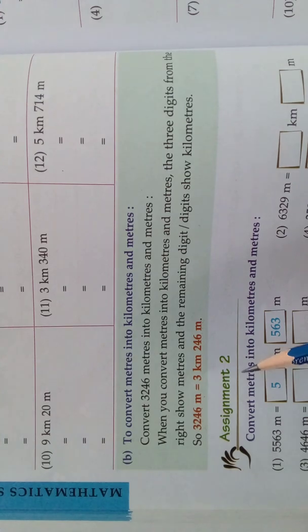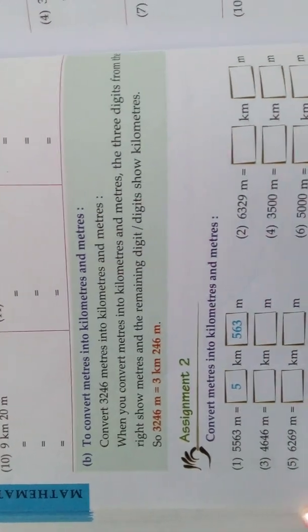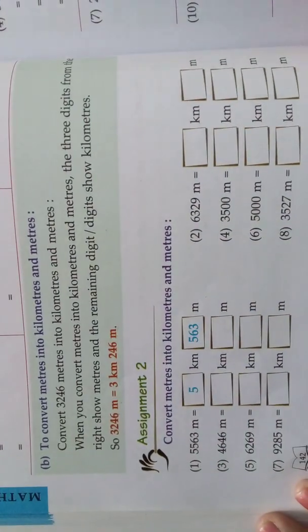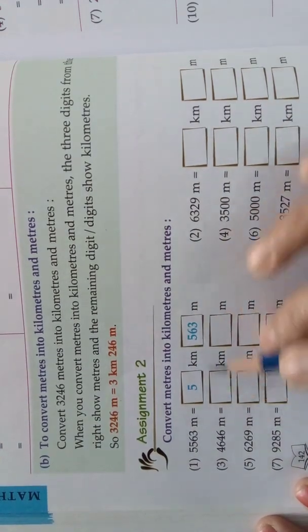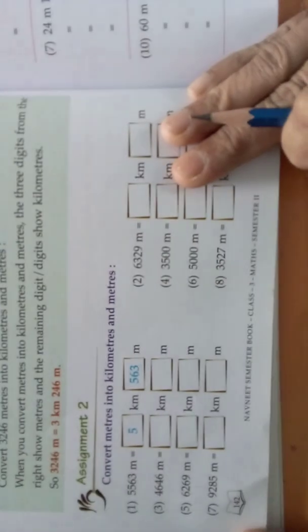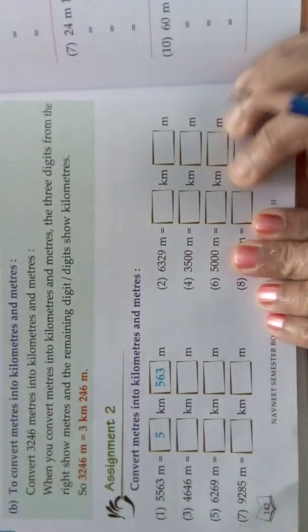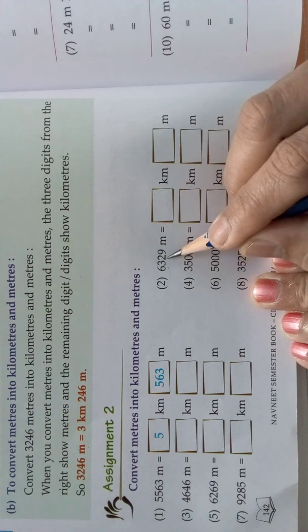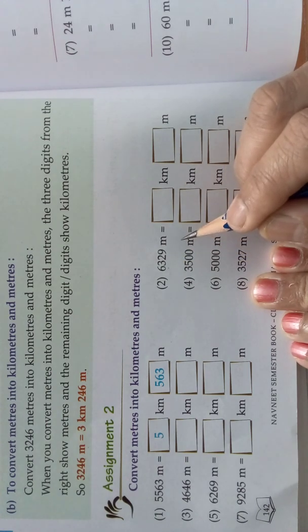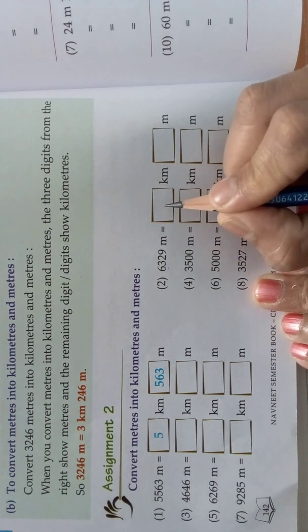Understood, children? Come, we will see assignment 2. Convert meters into kilometers and meters. See, one has been done for you. Come, we will see the second one. Look here, this is the given meters, 6329 meters.